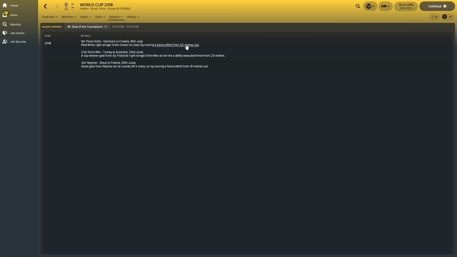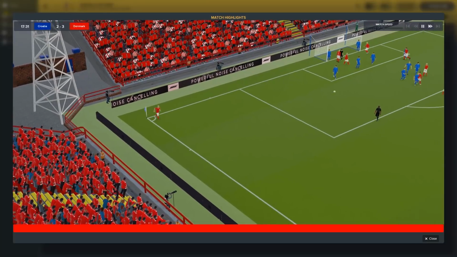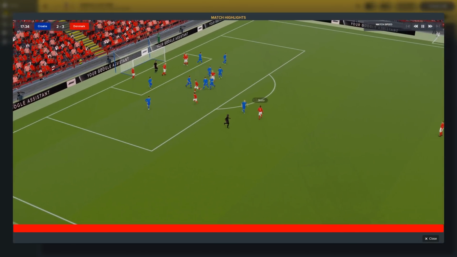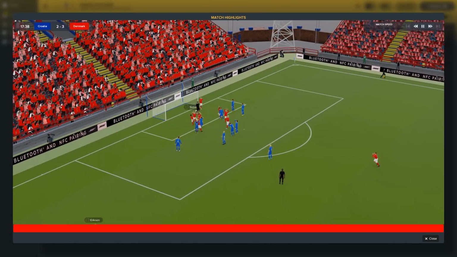And the goal of the tournament went to Sisto of Denmark, scoring against Croatia. Let's have a look at this goal then. Eriksson all the way to the edge of the box, and Sisto, I like a good goal from a corner. You know, corner to the edge of the box, slams it in. I do like those sorts of goals.